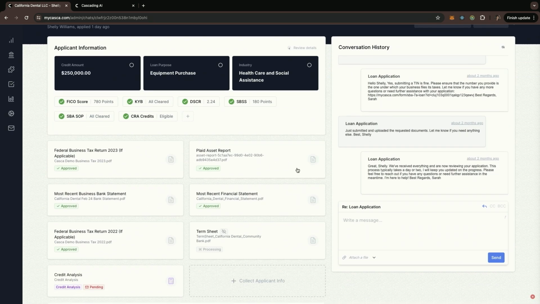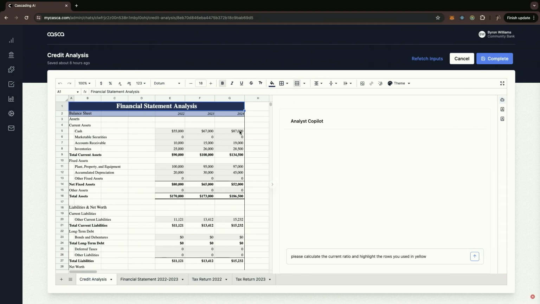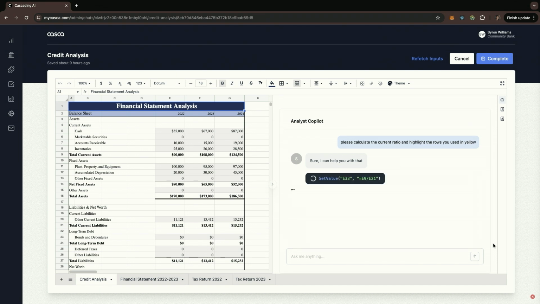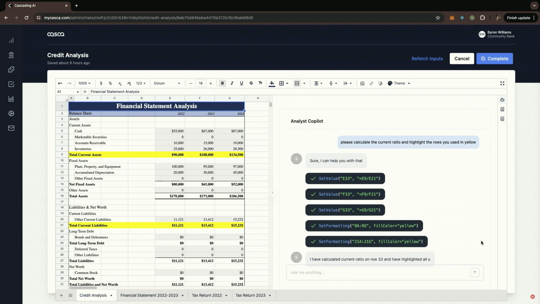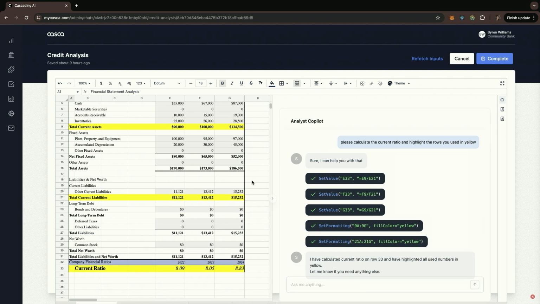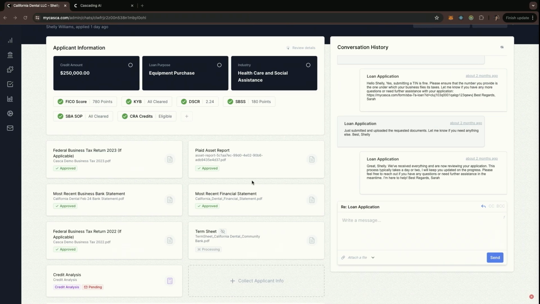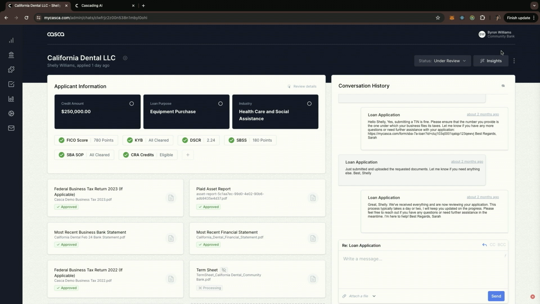And by analyzing all the documents that Shelly submitted online, Sarah automatically calculated financial ratios in Excel. This makes it easy for loan officers to go in, look at all the calculations, make edits, and get to the spreading that they need just with an AI copilot that does 90% of the work for you. Now, here's where the real magic starts.